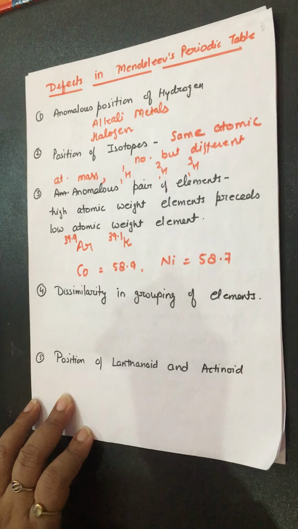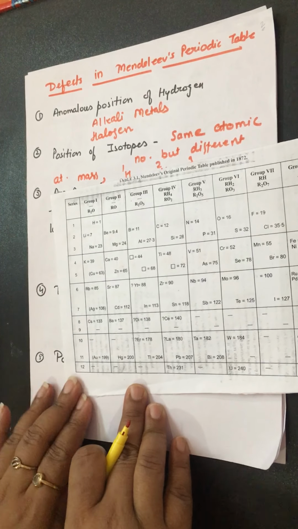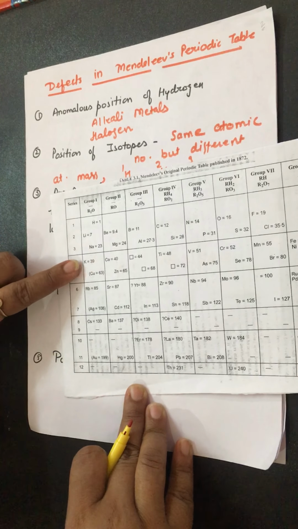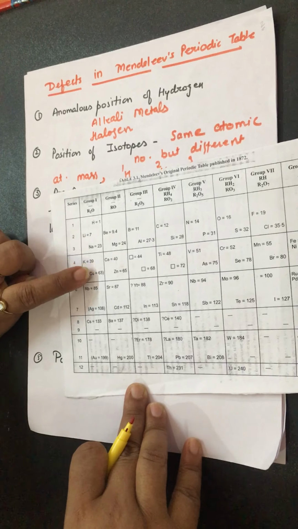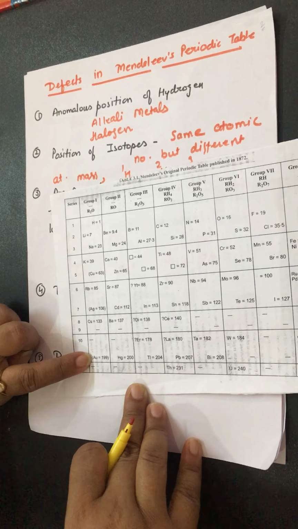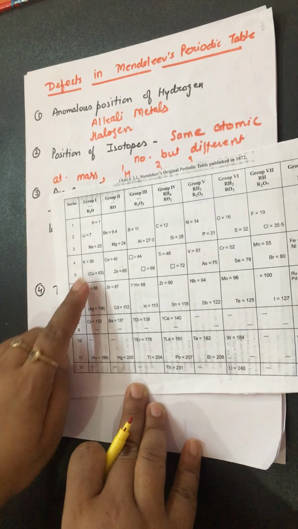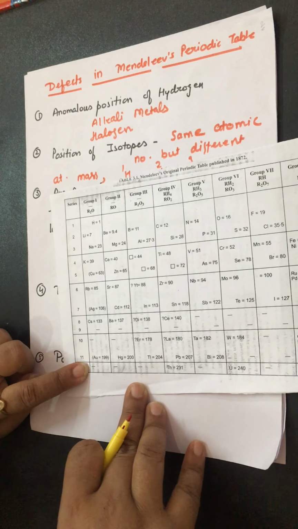If we talk about the first group, look at this. It is the original Mendeleev periodic table. If I talk about the first group, lithium, sodium, potassium, rubidium, cesium. But there are few elements like copper, silver and gold. It means the first group has alkali metals along with the coinage metals. Copper, silver and gold are known as coinage metals.